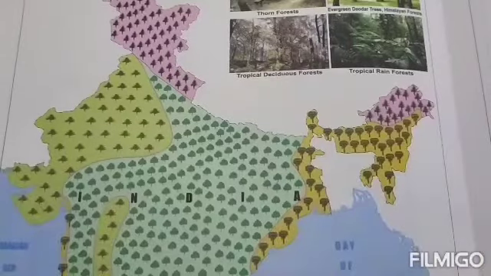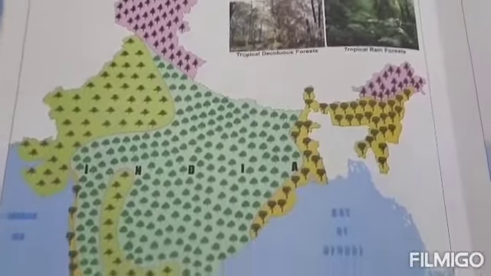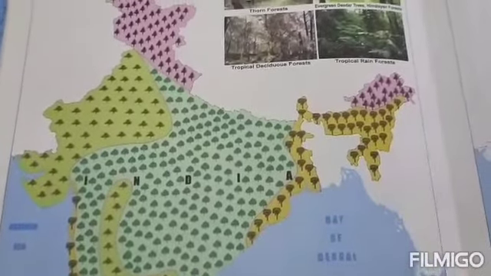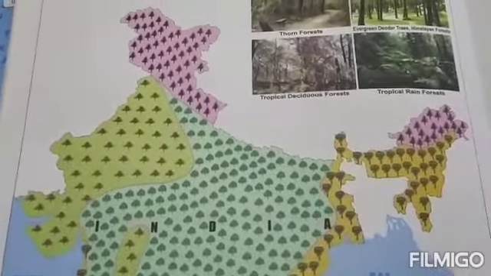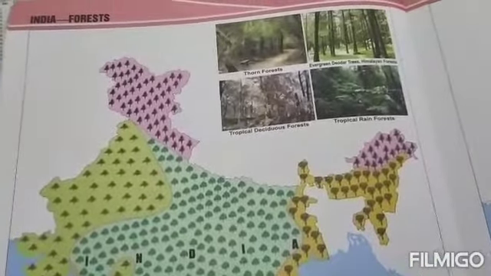See, green forests are deciduous forests that are shown in this map. Then there are thorny forests, like the Kantuvale jungle in Rajasthan, shown in this map. So this is a thematic map. A theme is chosen to show in the map.